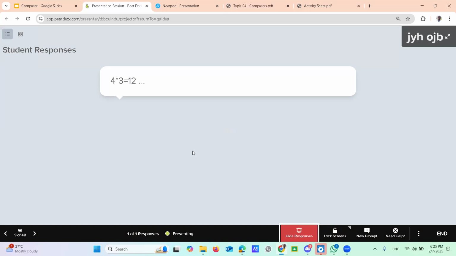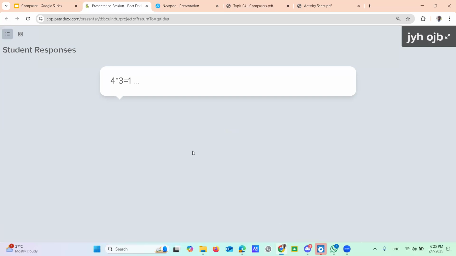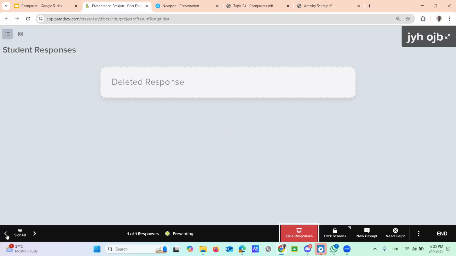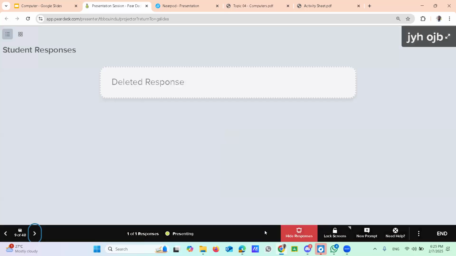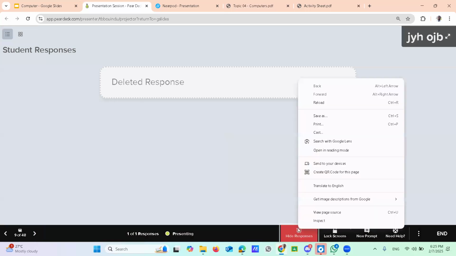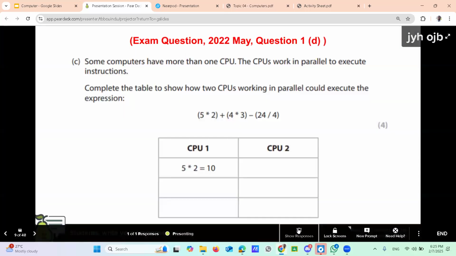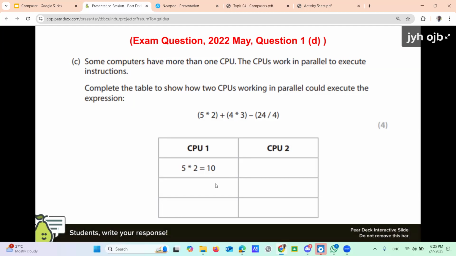When you write down the answer here, better to mention CPU 1, CPU 2, like that. What comes in CPU 1? What comes in the other two rows in CPU 1? Yes, that's the thing I asked you to think about and write down. That's why I'm giving a little time to do that.